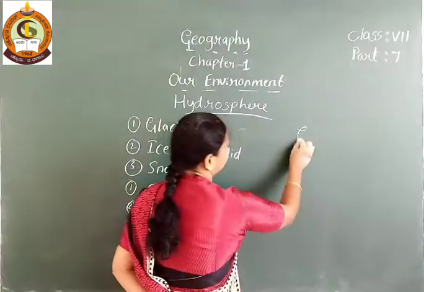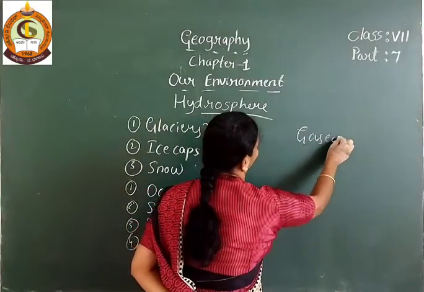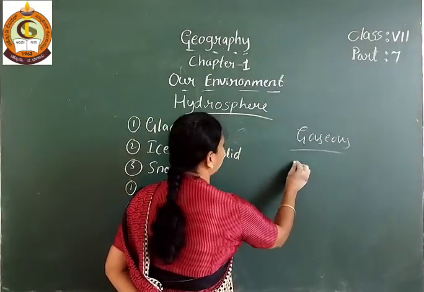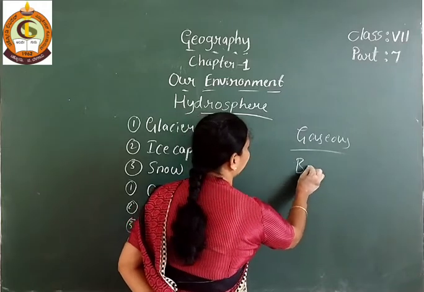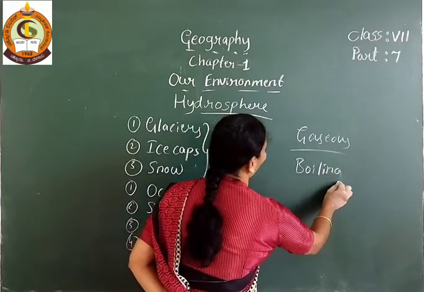And what is the gaseous state? In the gaseous state, the water is boiling.